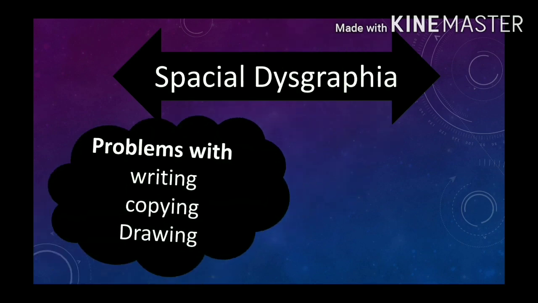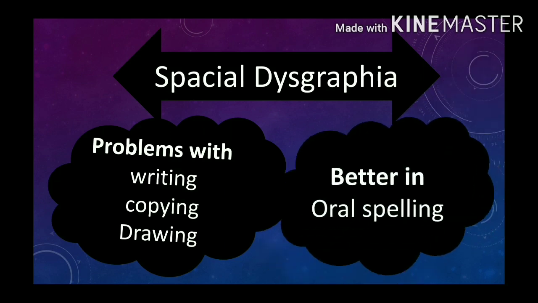They will have problems in writing, copying, and drawing, because they will not be able to control where they are going. But they will not have any problem in oral spelling. So these are the major types of dysgraphia.